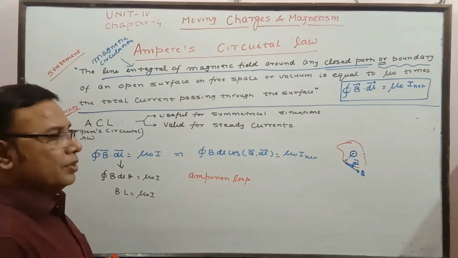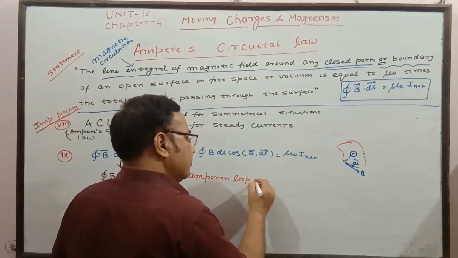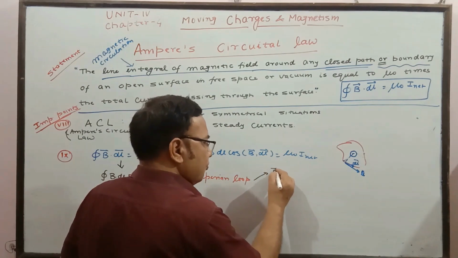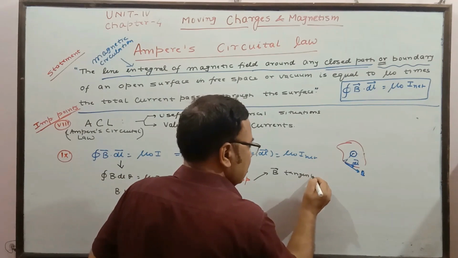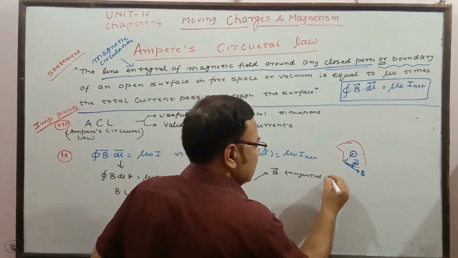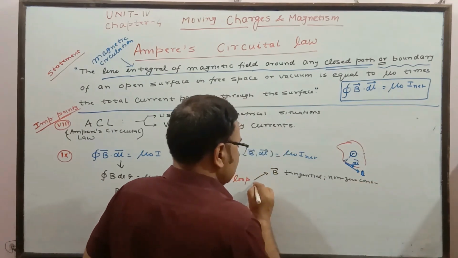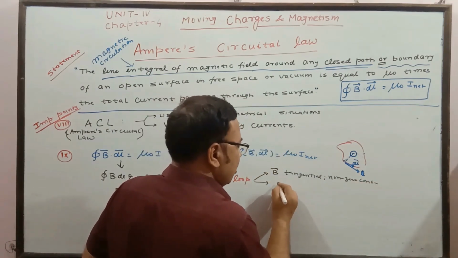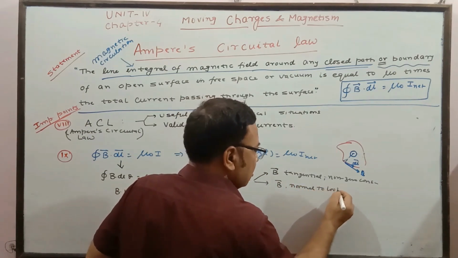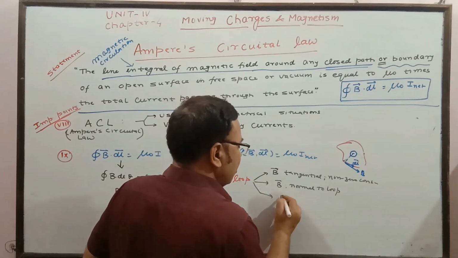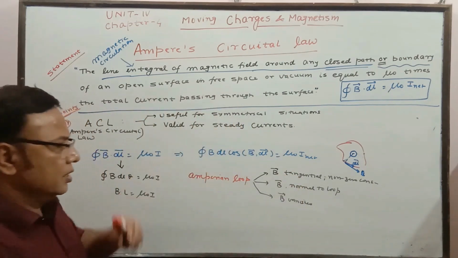So it proves to be sufficient that at each and every point of this particular loop, either the field is tangential and non-zero constant. Second, B is normal to the loop. And third, B vanishes or is zero. These are the simplified versions of this.